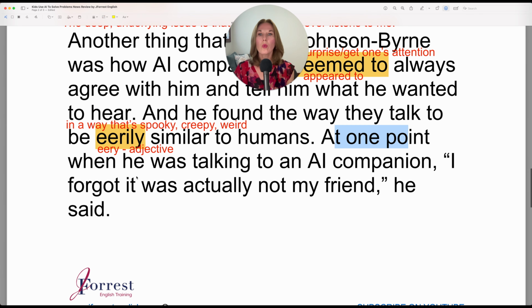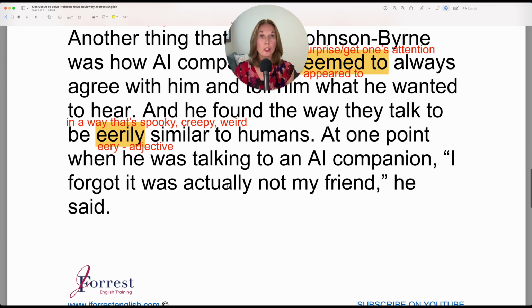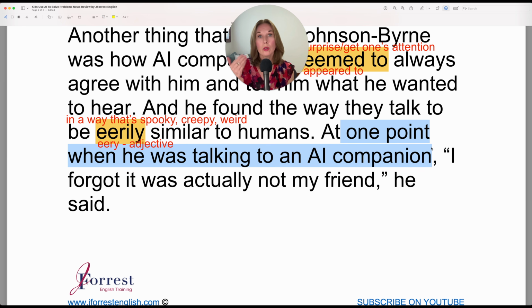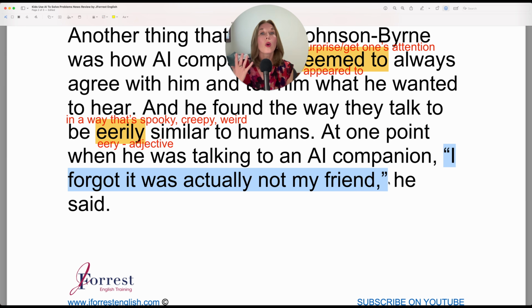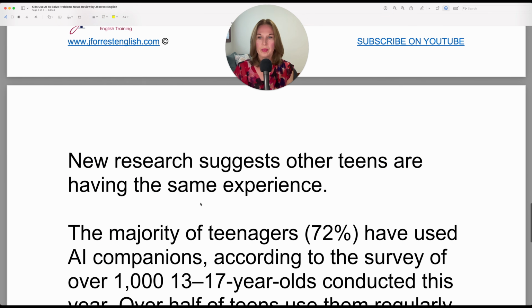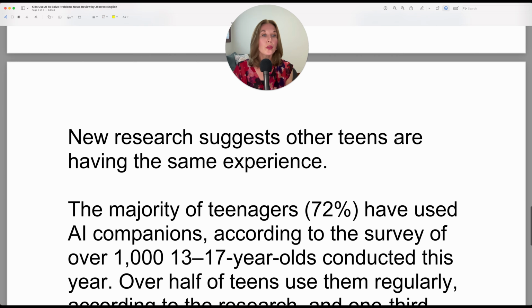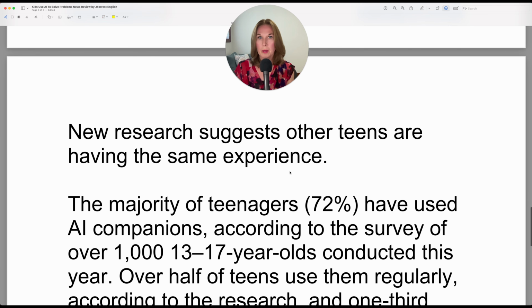At one point when he was talking to an AI companion, "I forgot it was actually not my friend," he said. So this shifts to first person voice because they put it in quotation. So he said these words, I forgot it wasn't actually my friend. But the rest of it is in reported speech. So this just makes more of an impact because these are the actual words he said. New research suggests other teens are having the same experience.